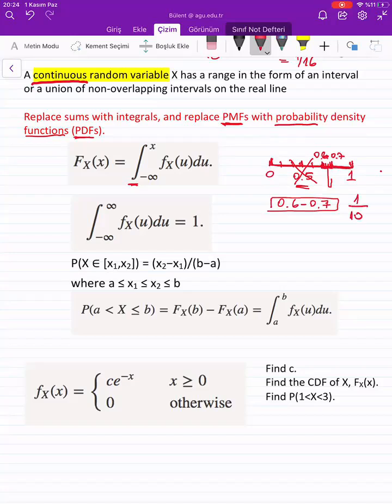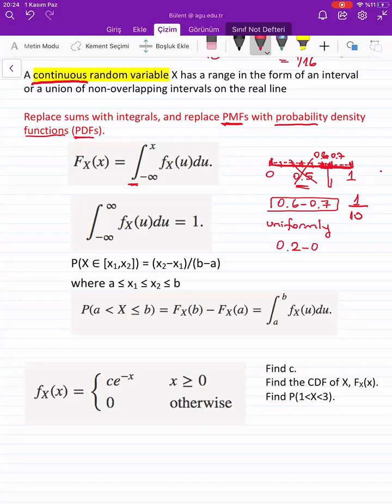Because I will generate numbers here, here, here, here, here, here, uniformly. This is called uniform, okay? I'm generating random numbers uniformly. So the probability of that interval would be 1/10.